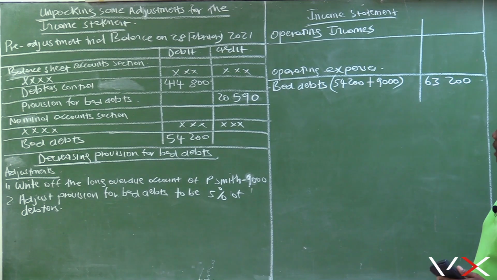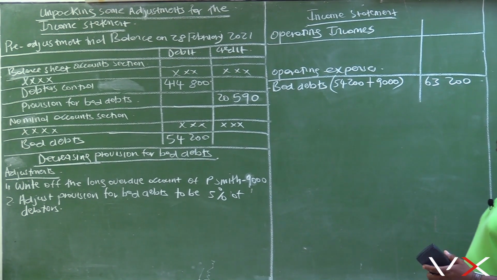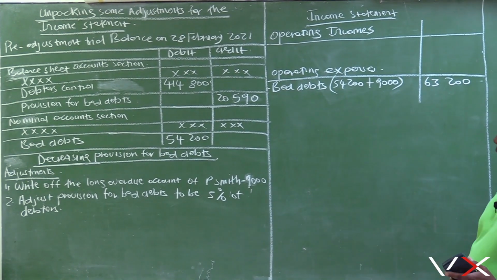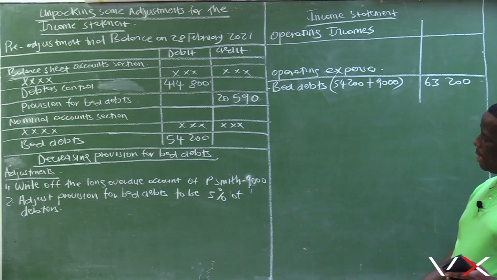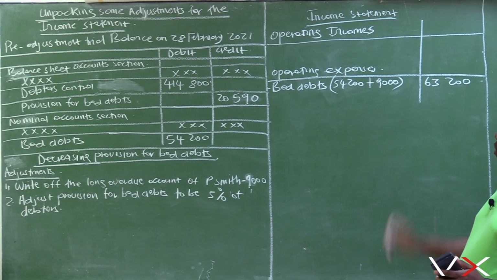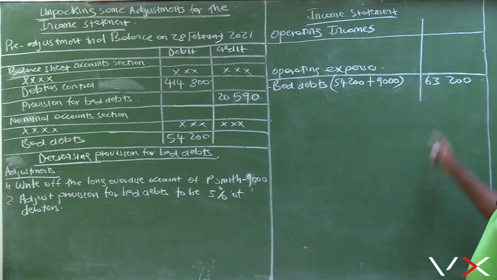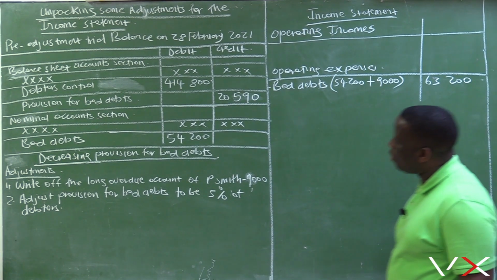So our operating expenses, bad debts, will then be 63,200. From 54,200, because of adjustment number 1, bad debts will go up by 9,000 and it will amount to 63,200.